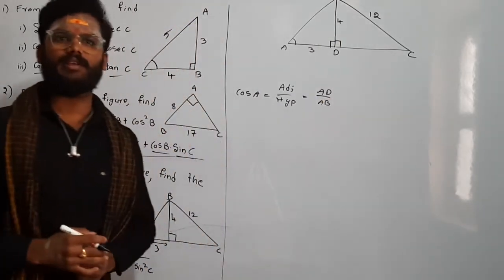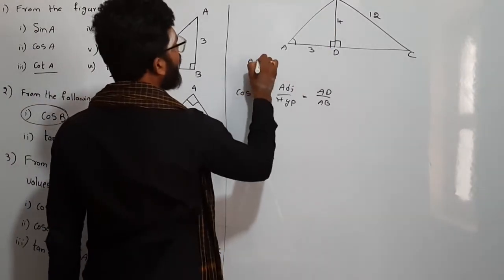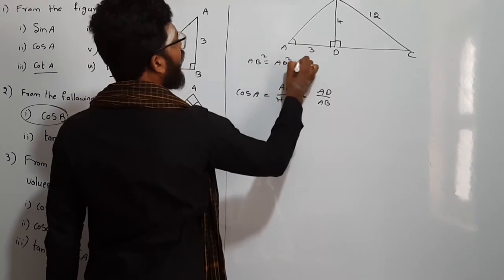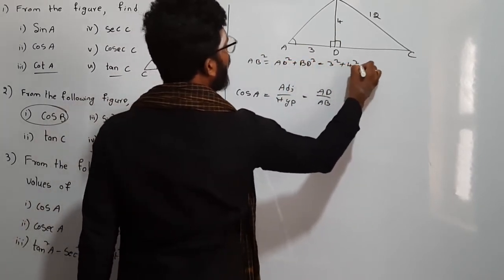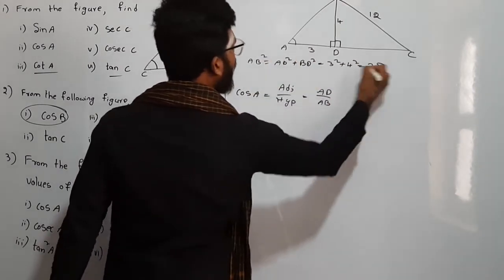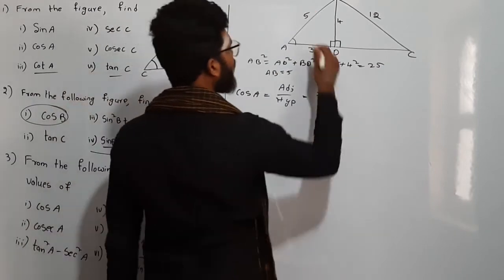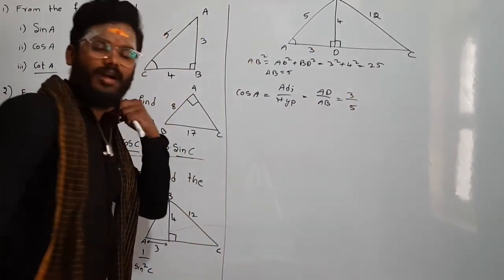Now we don't know AB, so we have to find AB by the Pythagoras theorem. AB square is equal to AD square plus BD square. So 3 square plus 4 square is equal to 25. So AB equals 5, right? So this is 5. So 3 by 5, that is cos A.